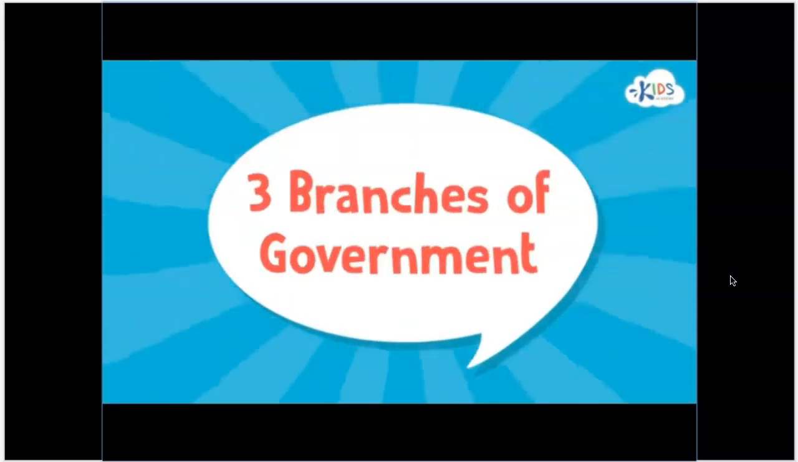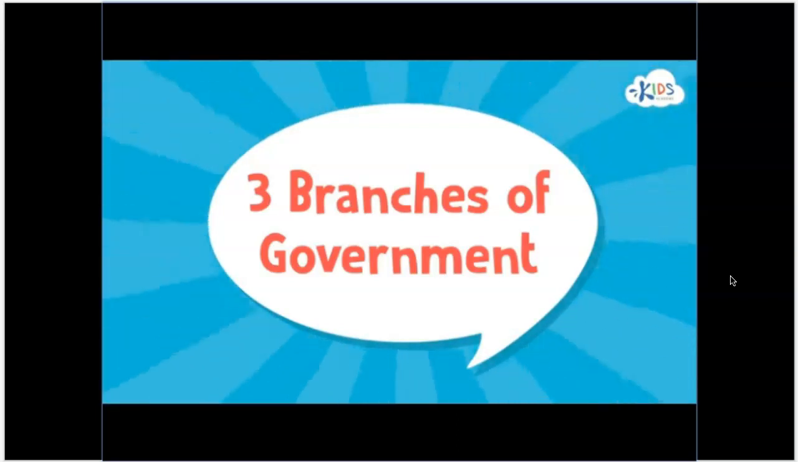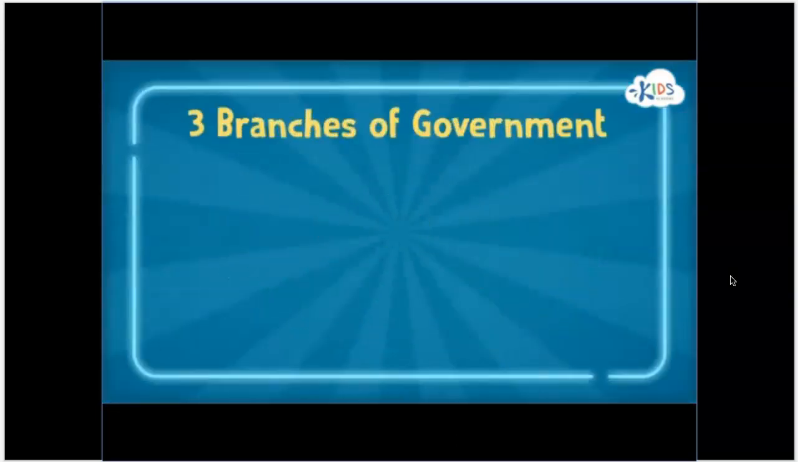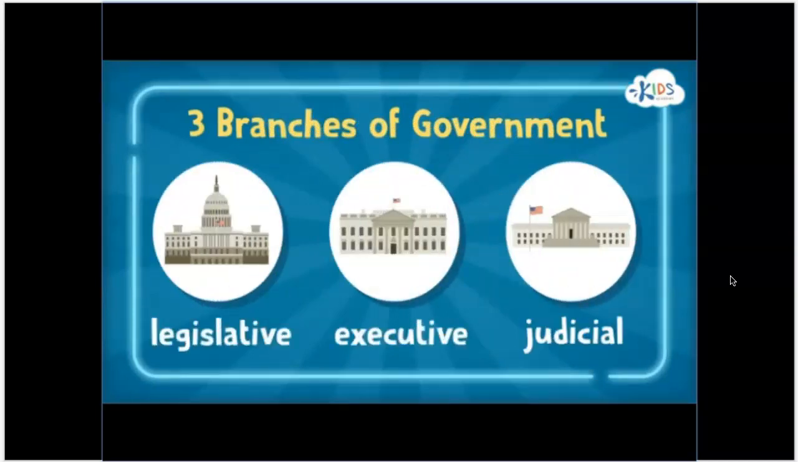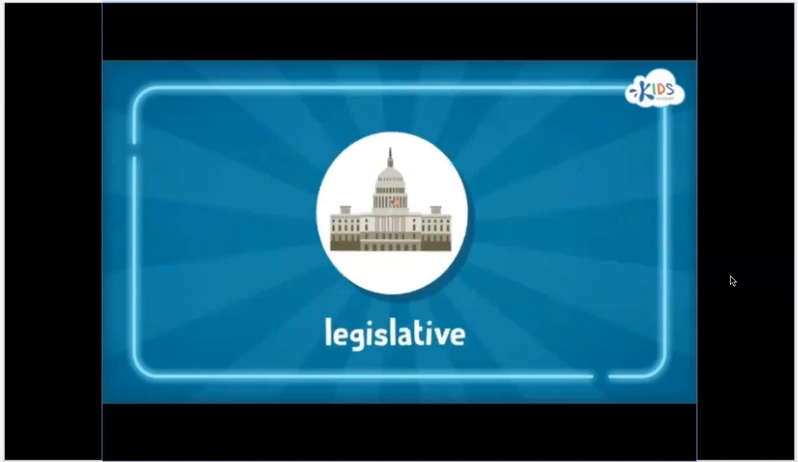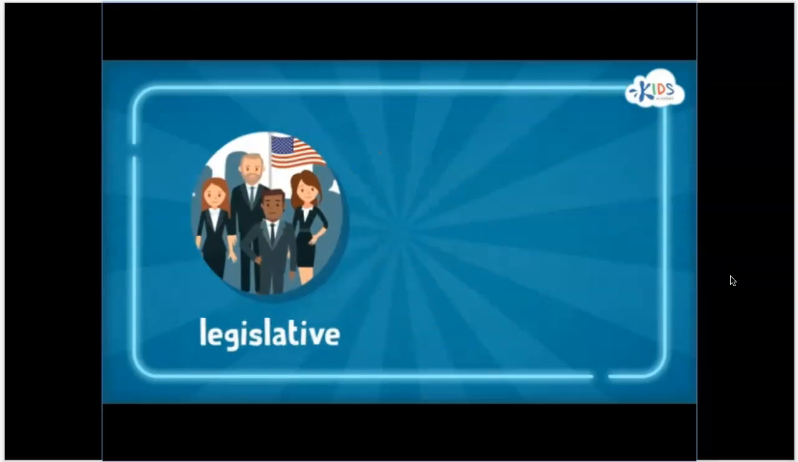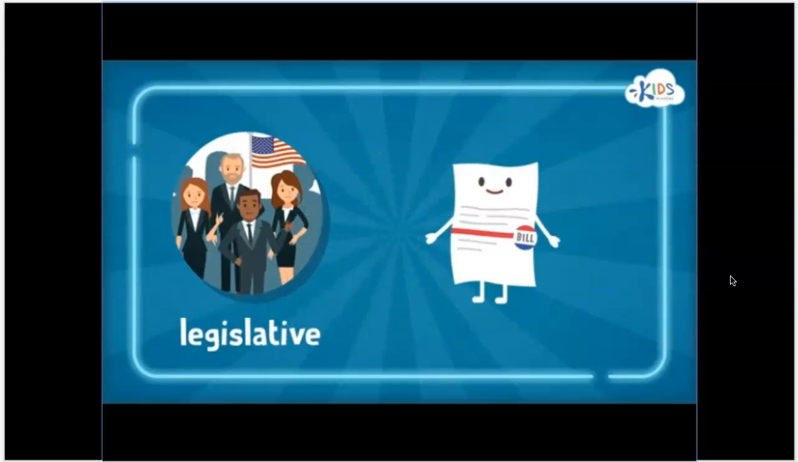Hi, boys and girls. Do you know how laws are made? There are 3 branches of government in the United States. Each branch has a special responsibility in the lawmaking process. The legislative branch makes the laws. The United States Congress runs the legislative branch. Congress members introduce bills, which are ideas for new laws.